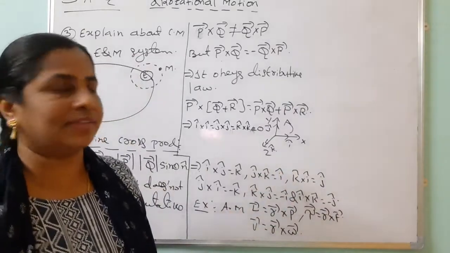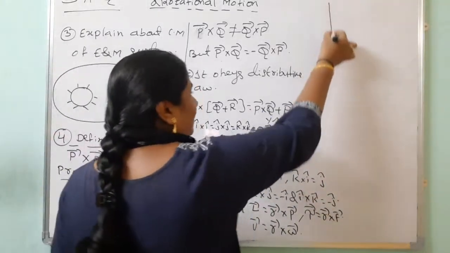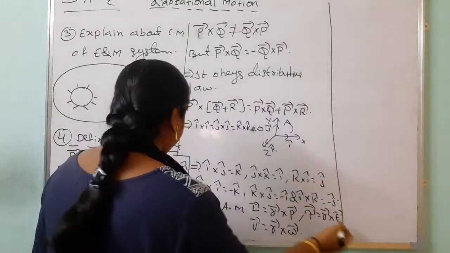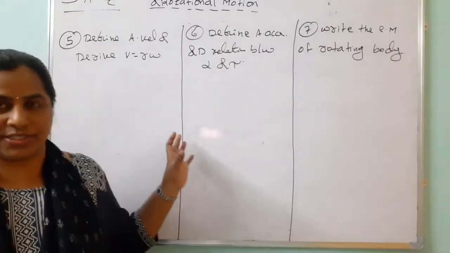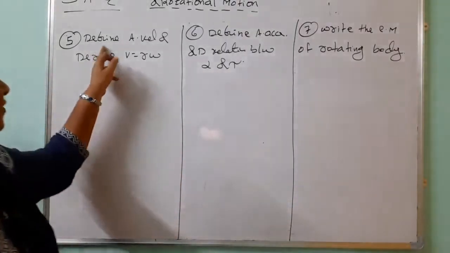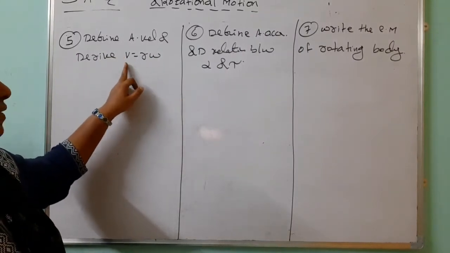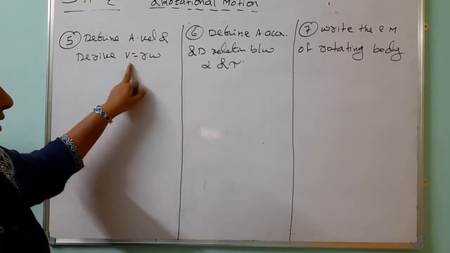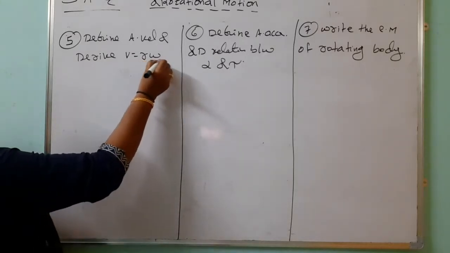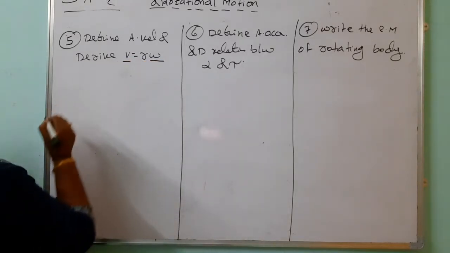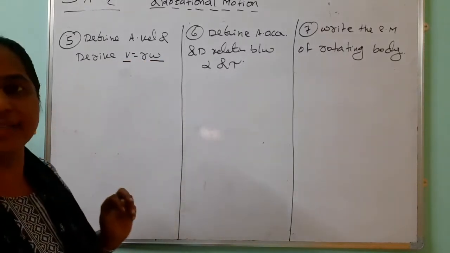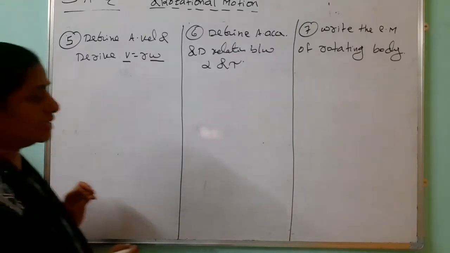Then our further question is, here our next short answer question is: define angular velocity and derive the relation between angular velocity and linear velocity. Here, angular velocity is omega, linear velocity is v, and r is the radius. First of all, what is angular velocity?